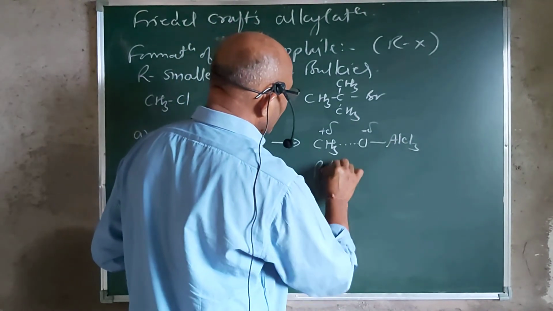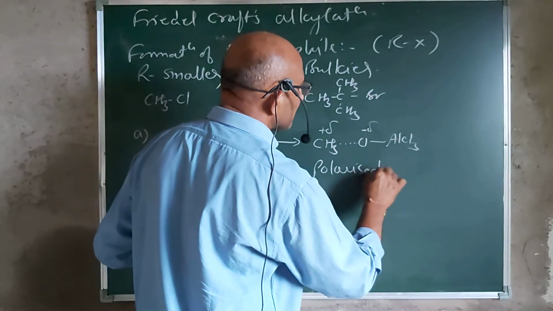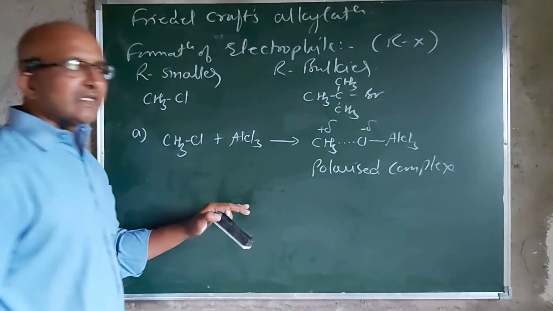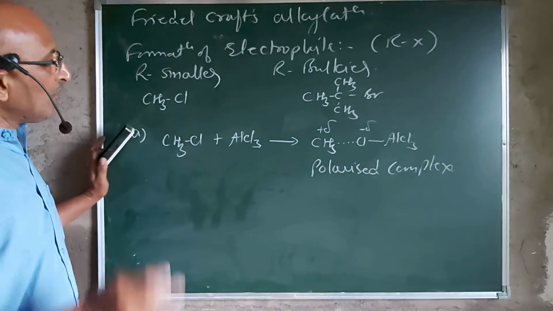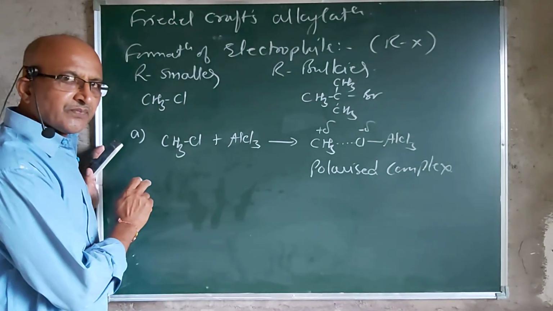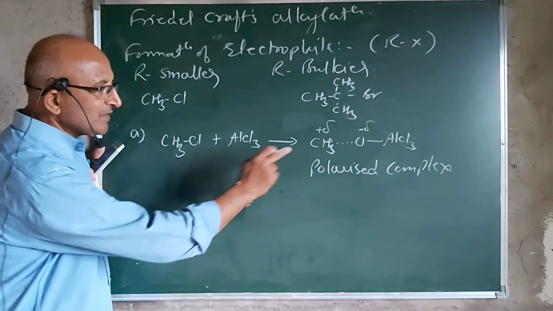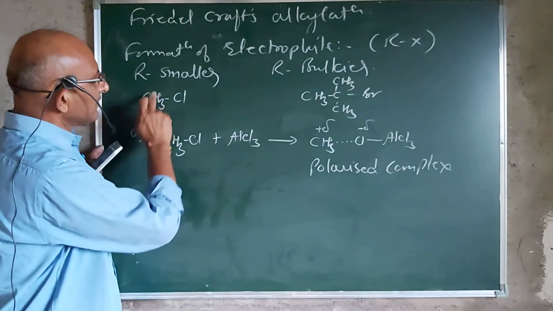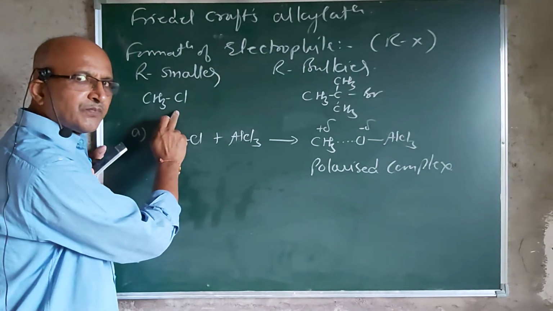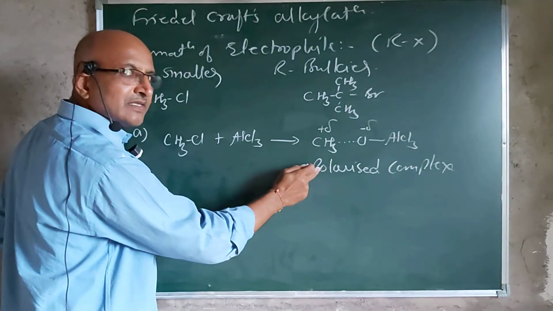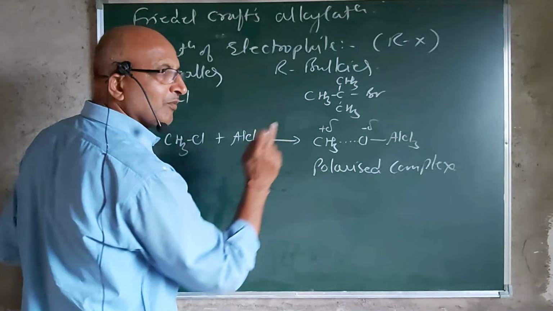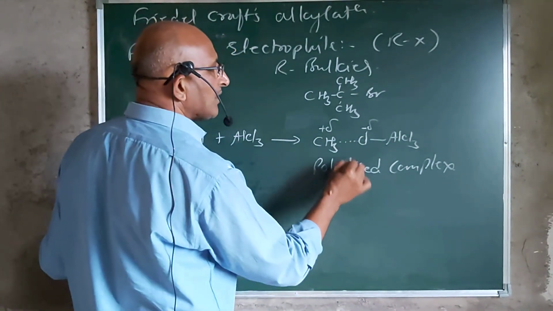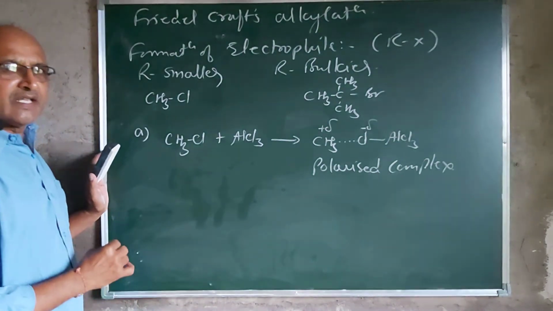You are getting a polarized complex, and in the second step this polarized complex will react with the benzene ring. As the R group is smaller, the breaking of this C-Cl bond is not possible easily, and that's why this complex is formed, and this complex will react with the benzene ring.